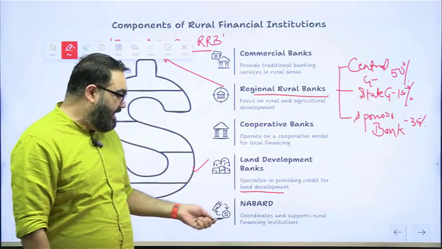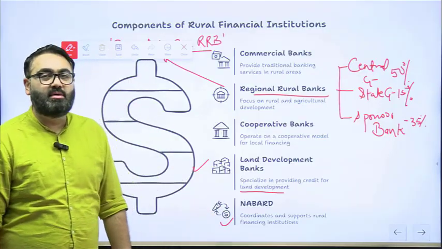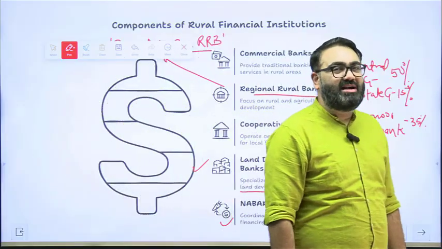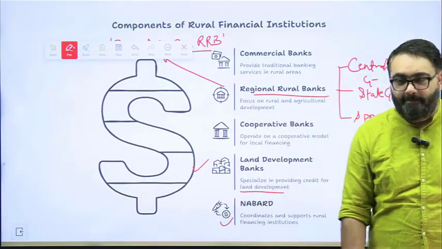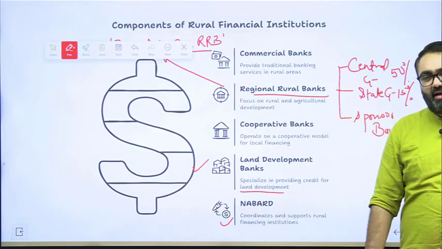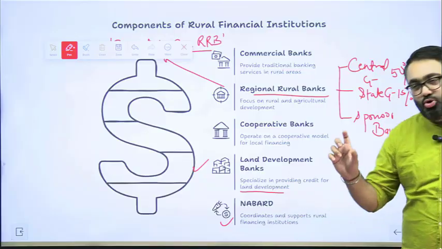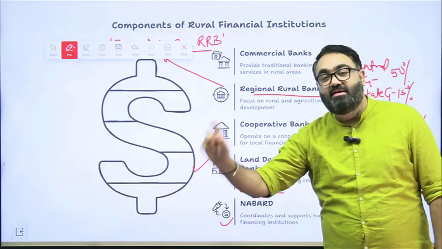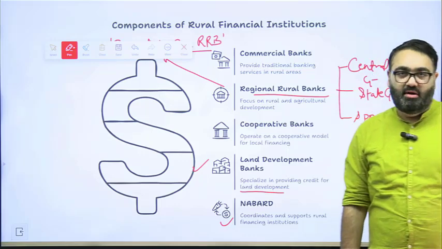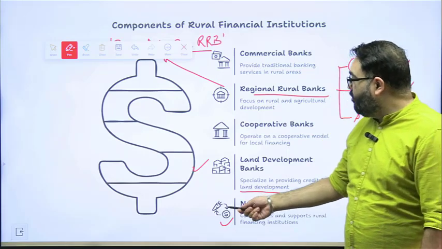And then we have a very important body called NABARD, the National Bank for Agriculture and Rural Development. Very, very important body. It came up in the 1980s. The responsibility of NABARD is to give money to banks which can then in turn give money to farmers. They also have a bit of control over RRBs.